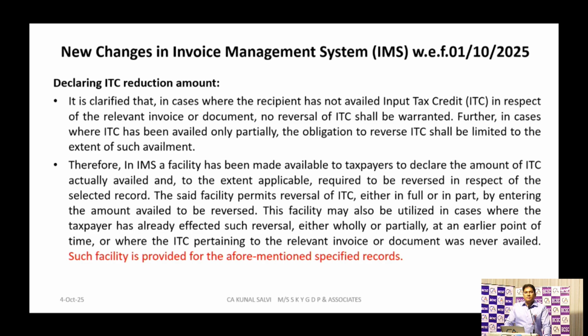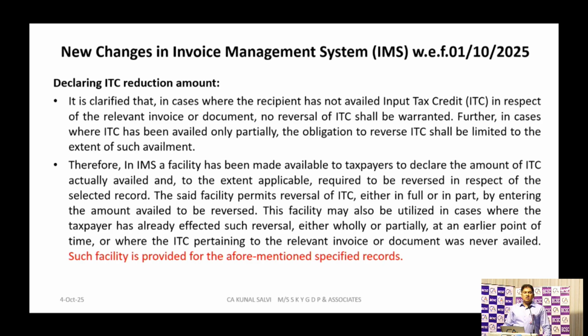Declaring ITC reduction amount. Suppose one has taken ITC of a particular invoice, and suppose he has not taken 100% ITC of that particular transaction. Say there was one transaction uploaded by the supplier, with 1 lakh rupees taxable value and 18,000 ITC. Suppose I have not taken the credit of that particular transaction. How can I report that I have not taken it, or that out of that 18,000 I have taken only 10,000 ITC? That facility is now available.